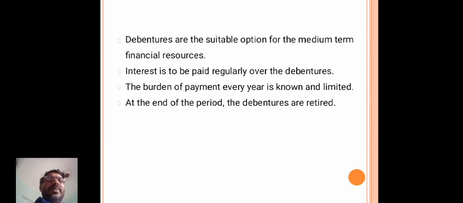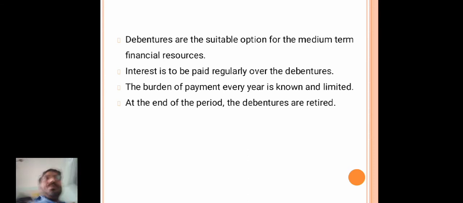Interest is paid regularly over the debentures. The burden of payment every year is known and limited. At the end of the period, the debentures are retired.